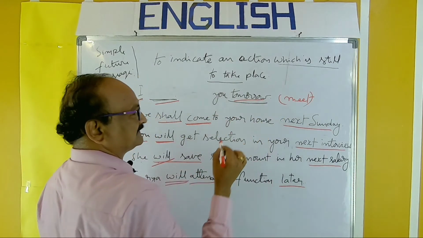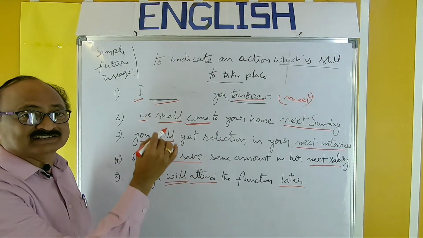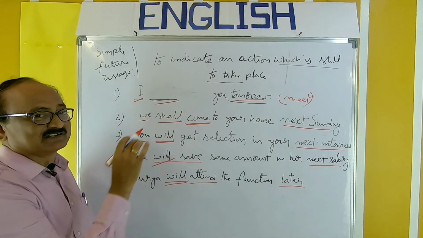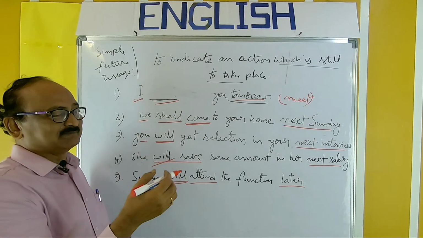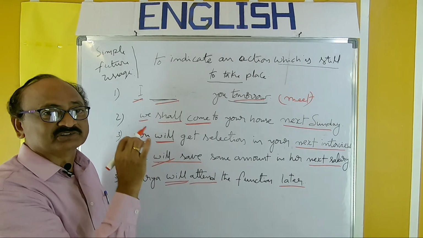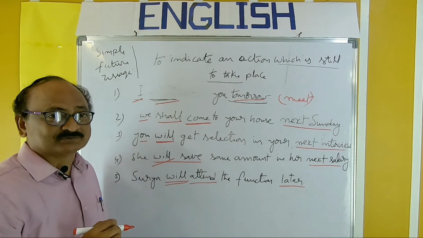By observing the word tomorrow, you should recognize that this sentence belongs to the simple future. It is an action which is about to take place, so directly go to the simple future. That is the easiest way because there is the word tomorrow.